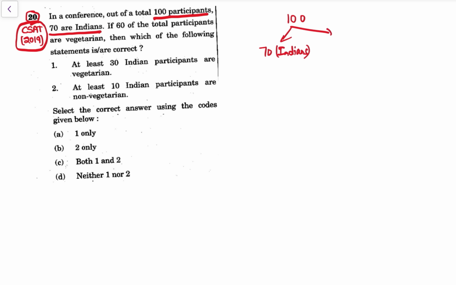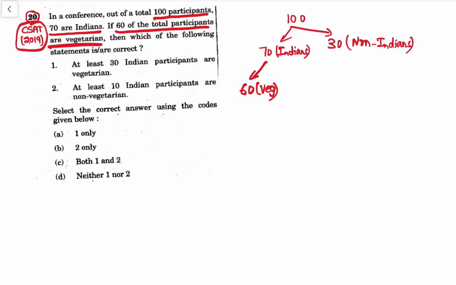If 70 Indians है, it is implicit that non-Indians 30 है. Then if 60 of the total participants are vegetarian, so अगर 60 vegetarian है, then which of the following statements is correct?